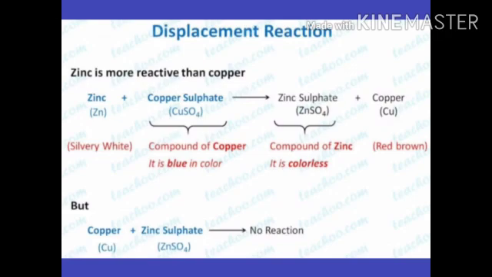Here you can see on your screen an example of displacement reaction. When we talk about the reactivity series, zinc is more reactive than copper, so it displaces copper from copper sulfate and forms zinc sulfate. There is a thing which you must notice: copper cannot displace zinc from zinc sulfate, because copper is less reactive and zinc is more reactive. You can check it in the activity series which I have given you earlier.